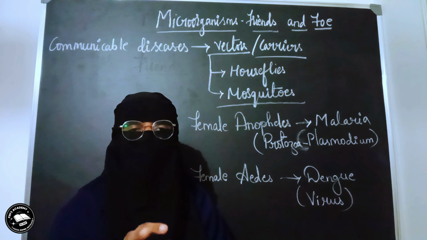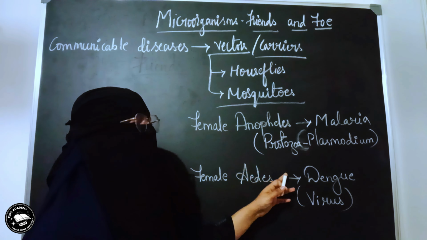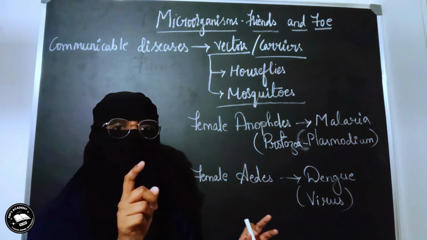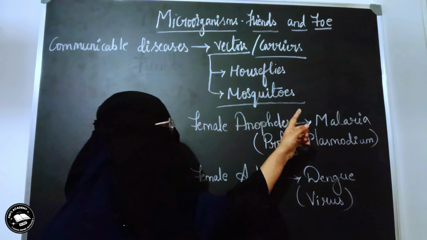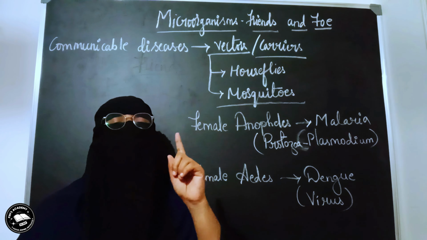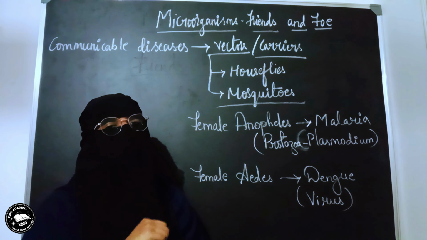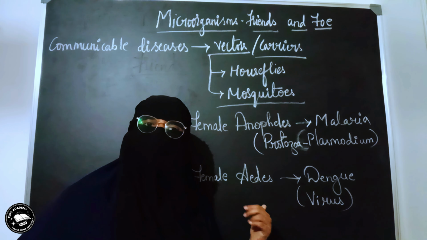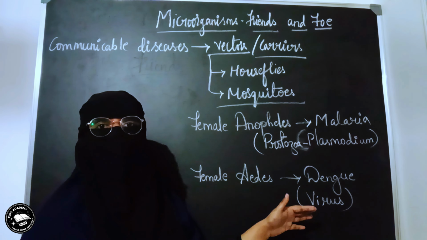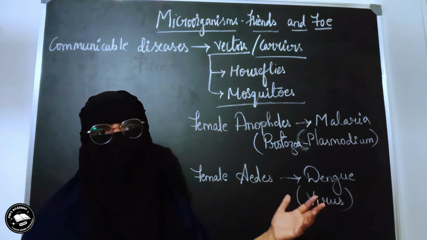Whenever the population is maximum, spread can happen from one person to another person. That's the reason why during winter season, the communicable diseases like malaria and dengue, especially those spread by mosquitoes, their population goes high.